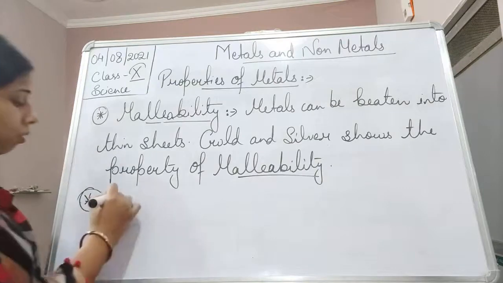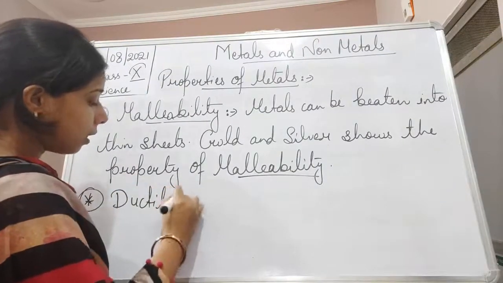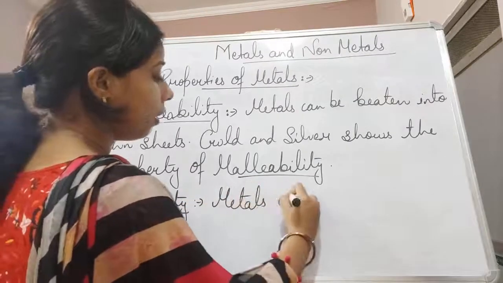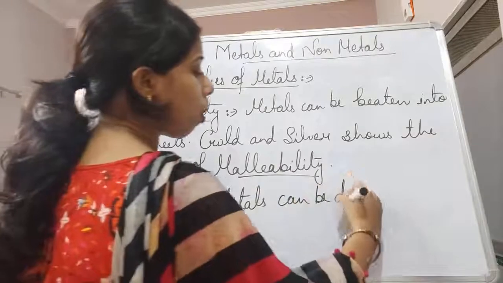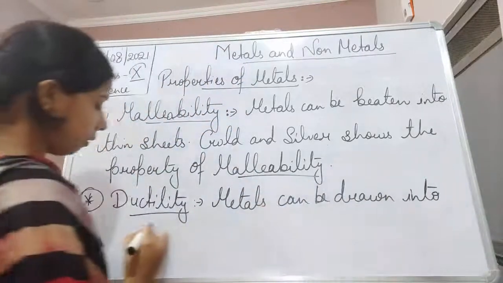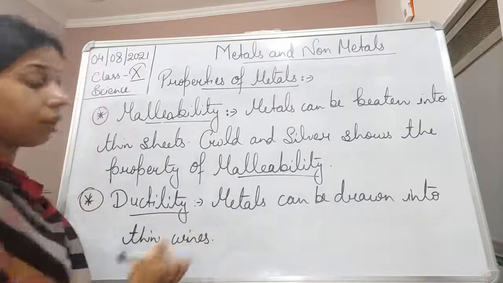Okay, so the next property is ductility, in which metals can be drawn into thin wires.